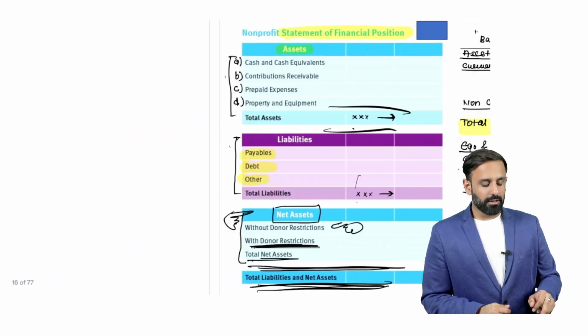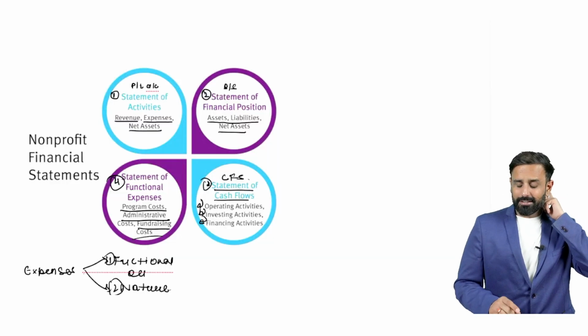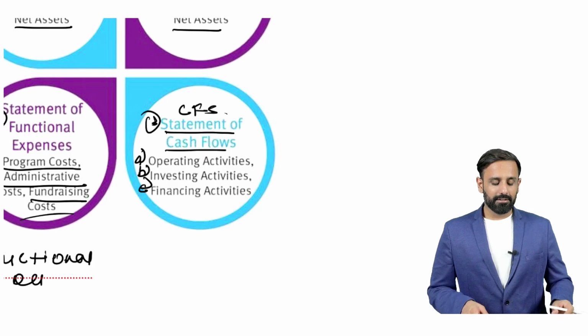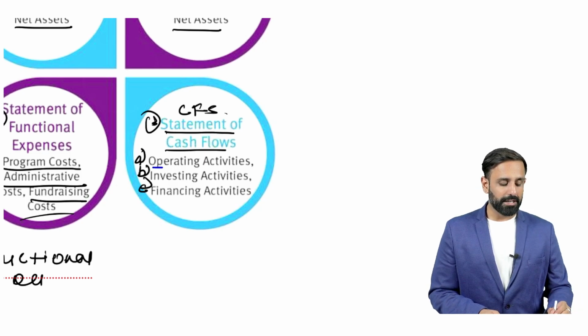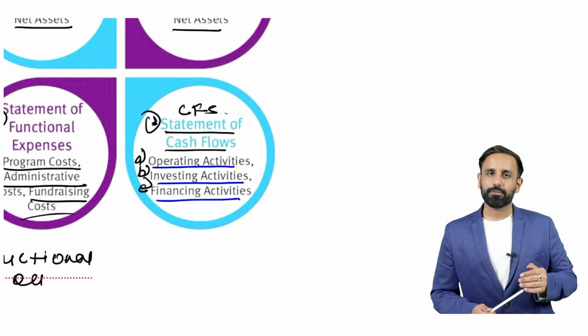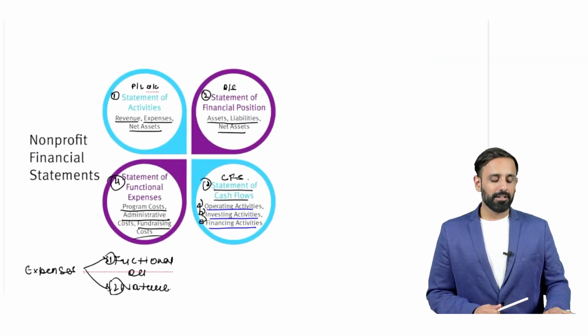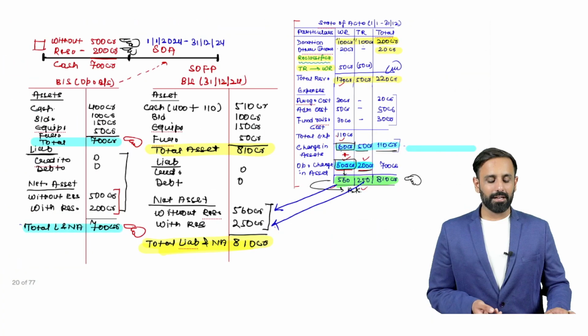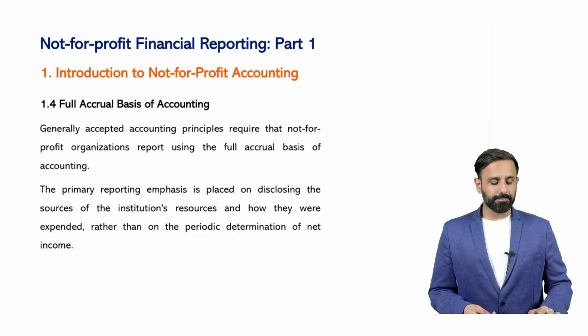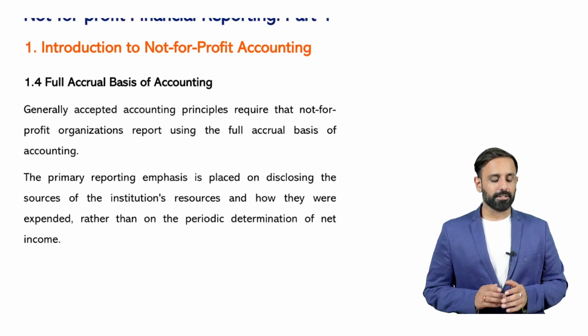Yeah, so later on I will show you the format, but you have to understand that when we prepare the cash flow statement, we record 3 activities. The first activity is your operating activity, the second is your investing activity, and the third is your financing activity. The same type of statement we prepare. So in the coming slides, you will see the data related to the cash flow statement.